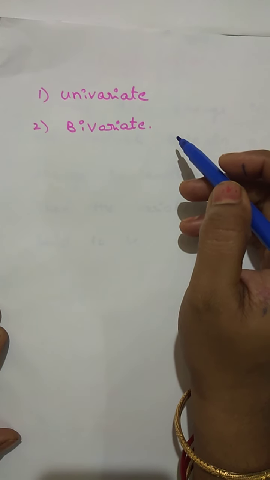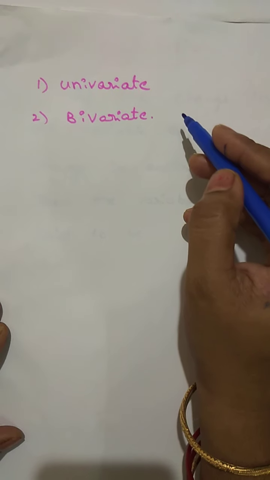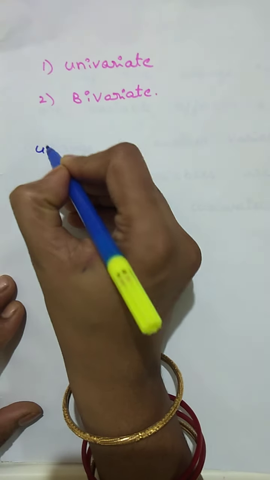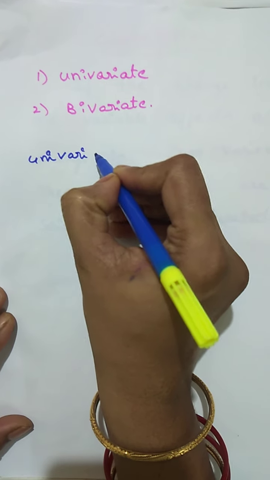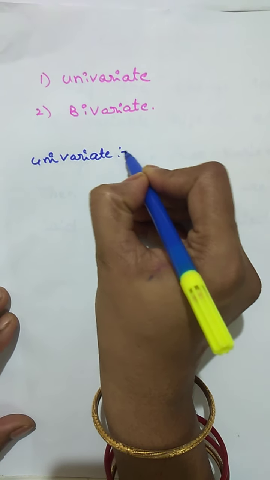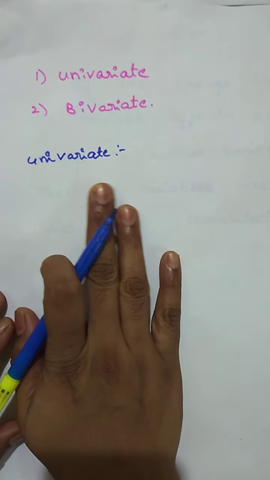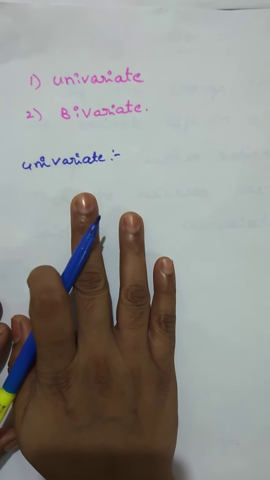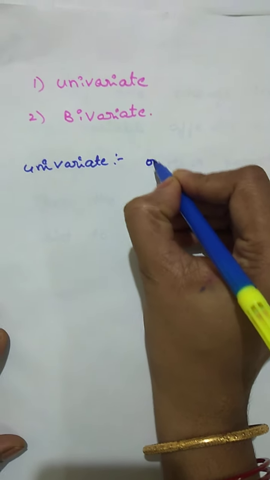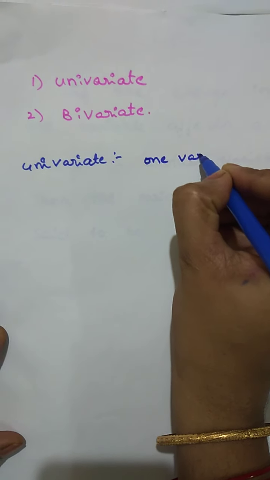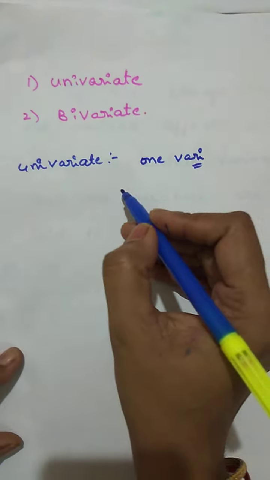If a distribution involves only one variable, univariate, as the name itself says, then we say the distribution is called a univariate distribution. Only one variable. I will tell you an example.